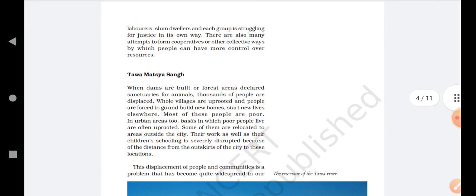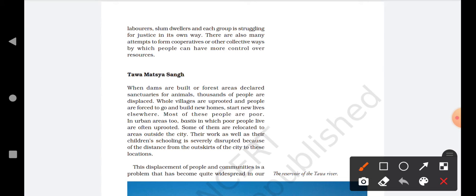There are also many attempts to form cooperatives or other collective ways by which people can have more control over resources. We studied the word cooperative in the previous chapter, with the weavers' cooperative.